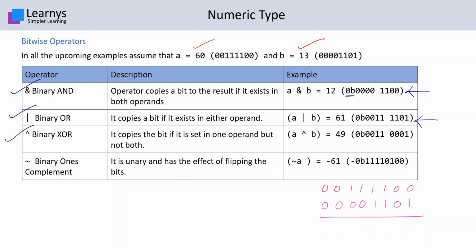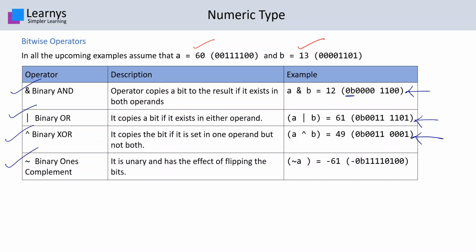Let's see the binary XOR operator. In this, it needs only one bit to be set as 1. In that case, it will give the result 1. Since over here both the bits are 0, it will give 0, again a 0. Over here one bit is 1 and the other is 0, so it will give 1. Similarly over here, in this case 1 and 1, both bits are 1, so it will give 0, 0, 0, and over here one bit is 1, so it will give 1. This is the output over here.